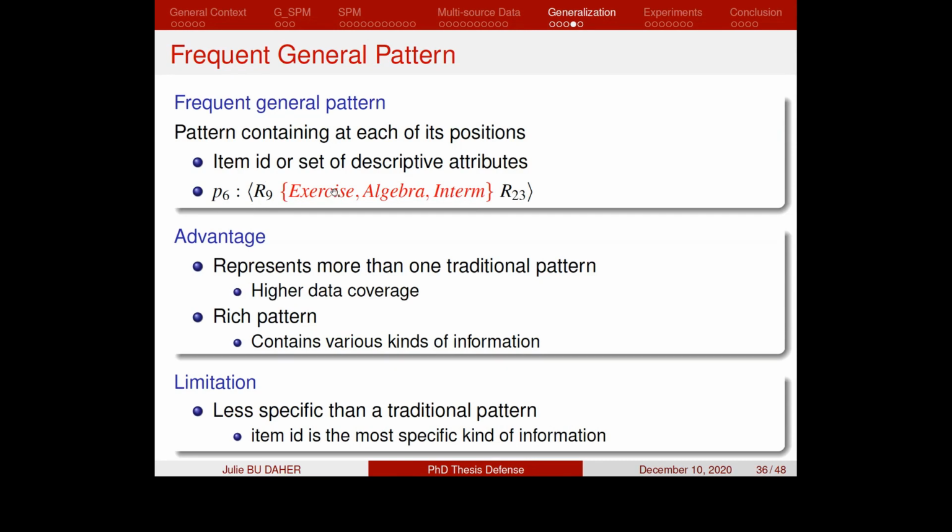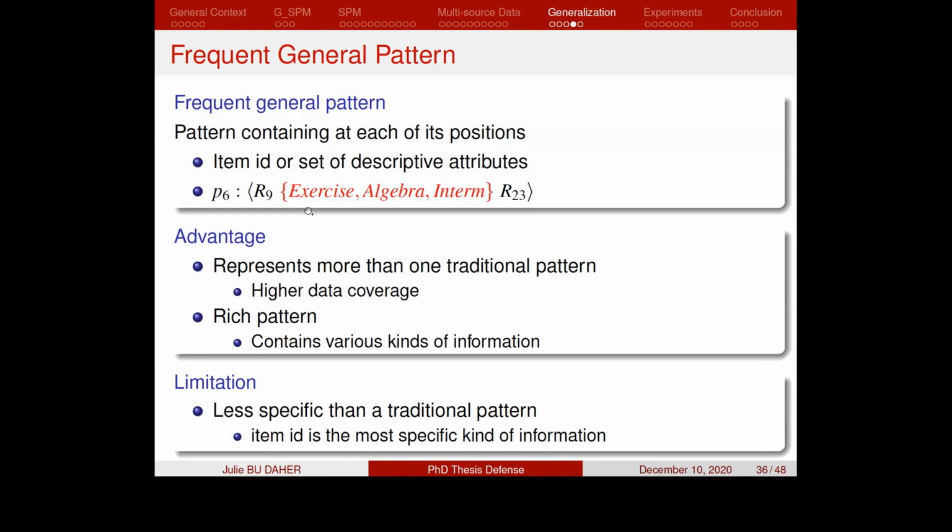This makes it a rich pattern because it contains various kinds of information in the same pattern, which is a main advantage of such a form of pattern. Another advantage is that it represents more than one traditional frequent pattern. Therefore, the data coverage of a general pattern is higher than the data coverage of traditional sequential patterns.